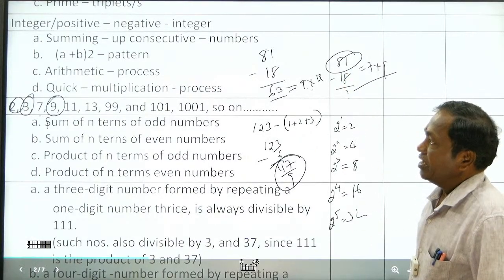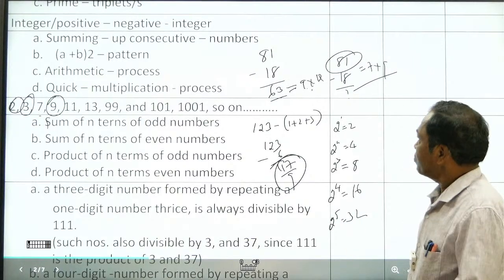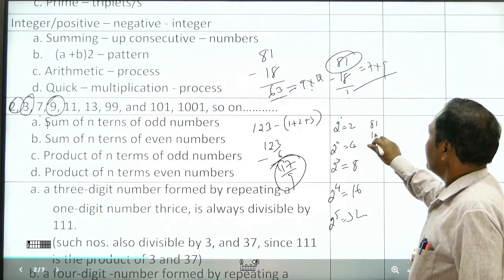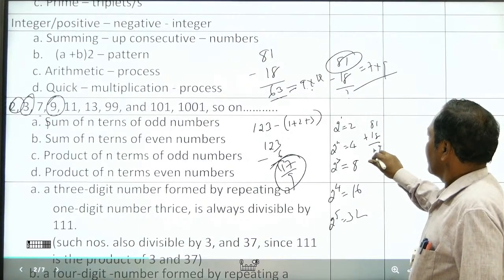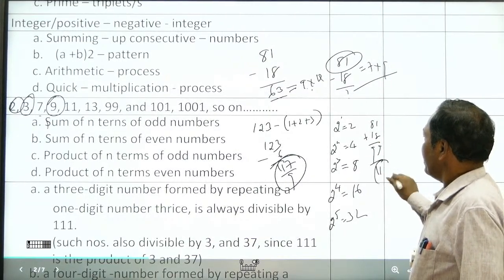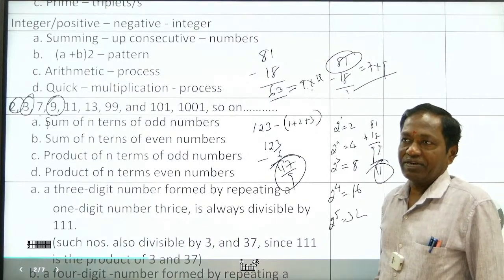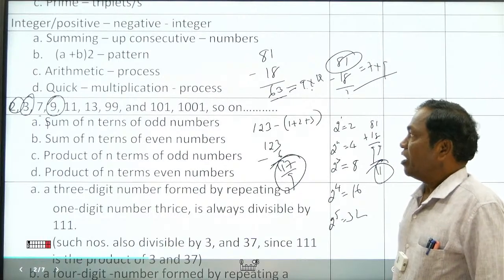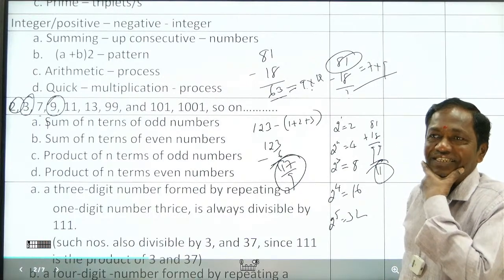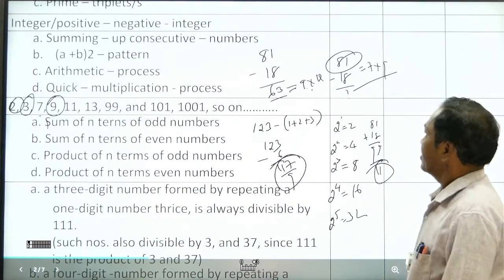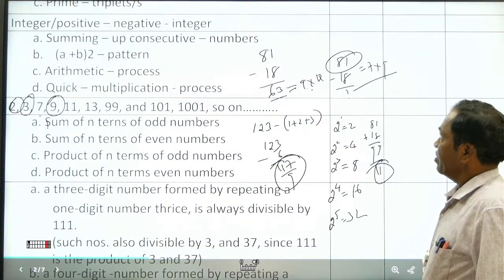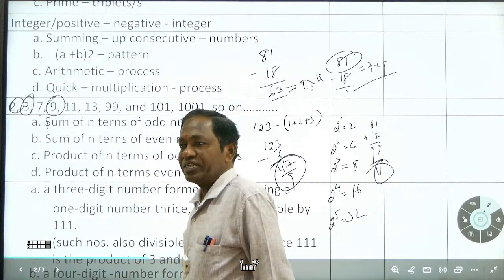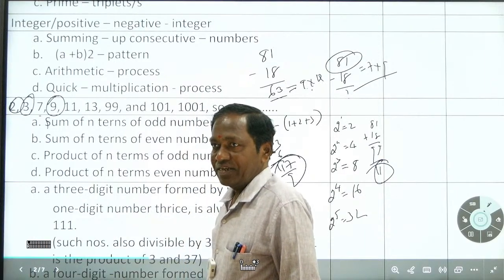Now 11. What happens with 11? For a 2-digit number, 81 plus 18, which is 99, is always divisible by 11. You can take that for 11. But how do you write this as an equation for additions?